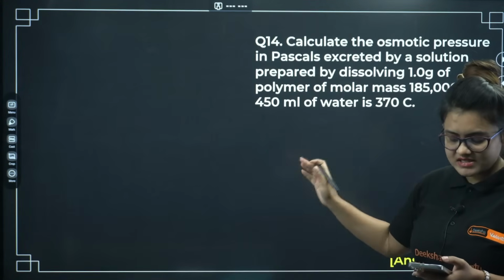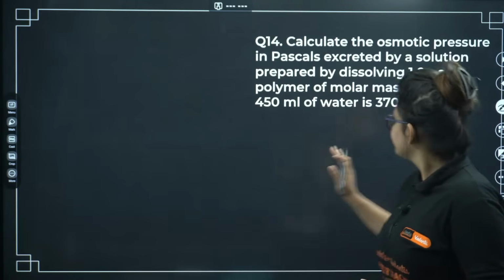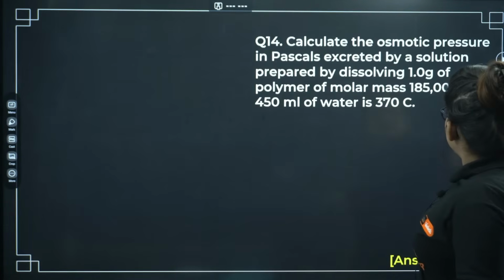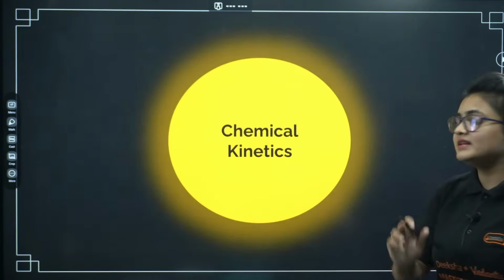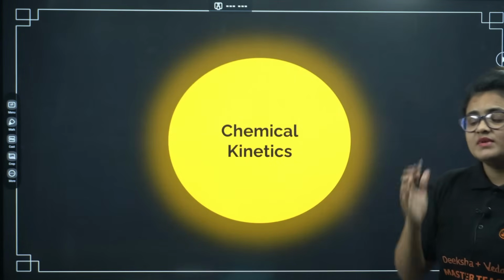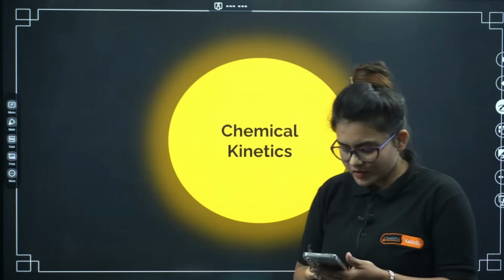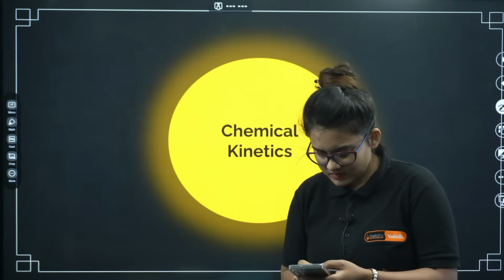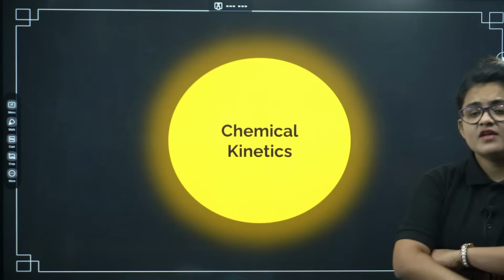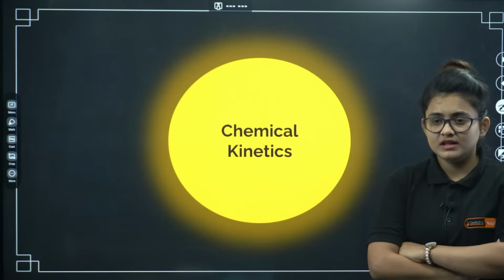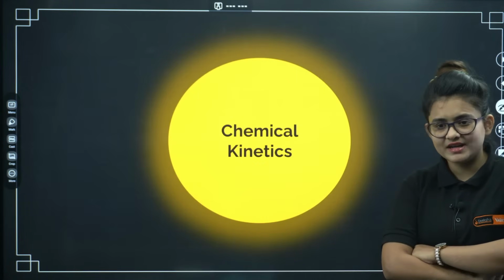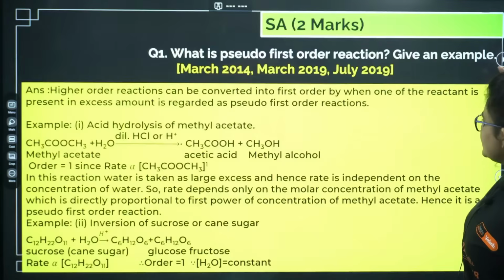Okay, last day itself I did it. Okay, let's go ahead. So let's go ahead towards the chemical kinetics chapter. So in chemical kinetics, majority you have to proceed with the graphical problems and some numerical. Okay, theoretical questions are very less out of it, but still you can see.